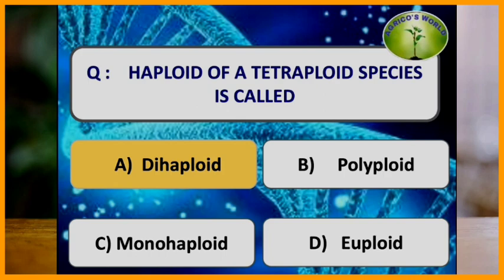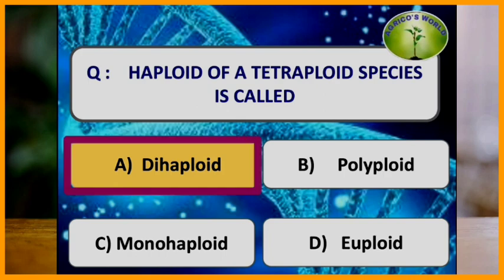Haploid of a tetraploid species is called? The haploid of a tetraploid species is called dihaploid, whereas the haploid of a true diploid is monohaploid, and haploid of a polyploid species is polyhaploid.